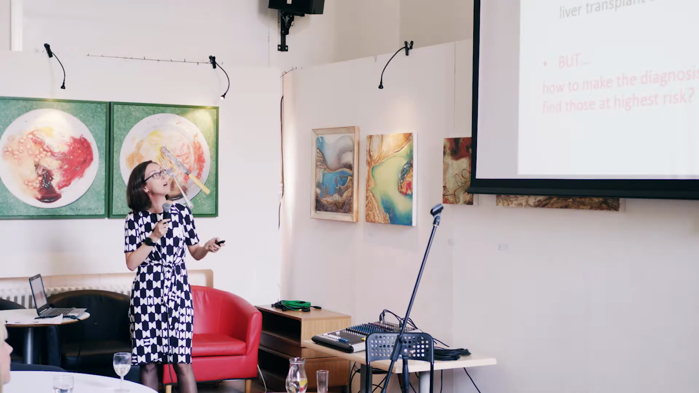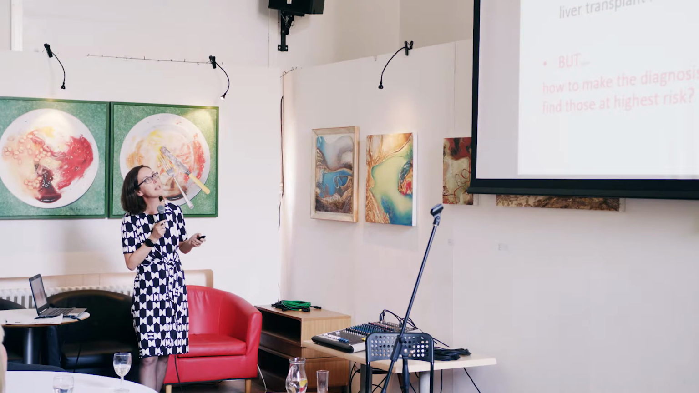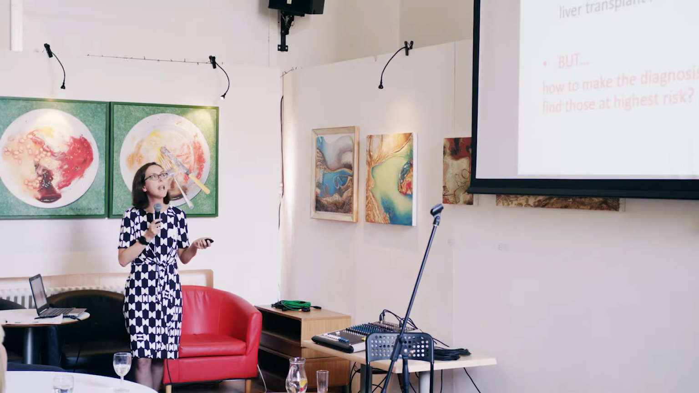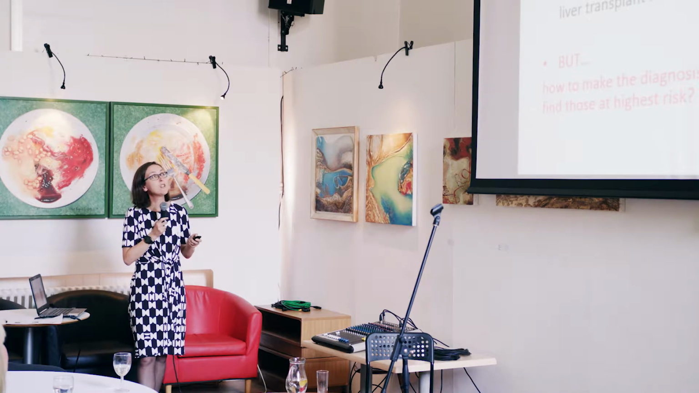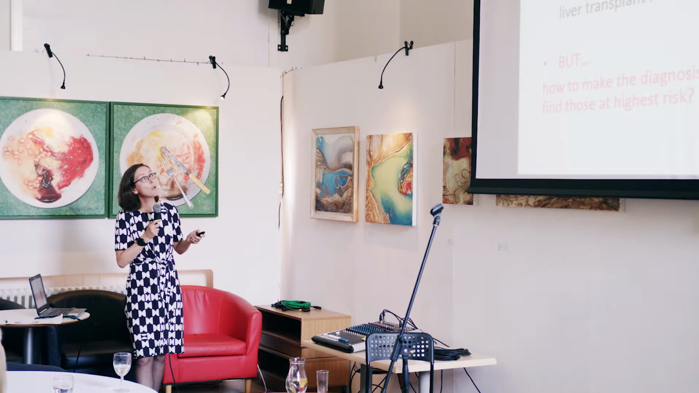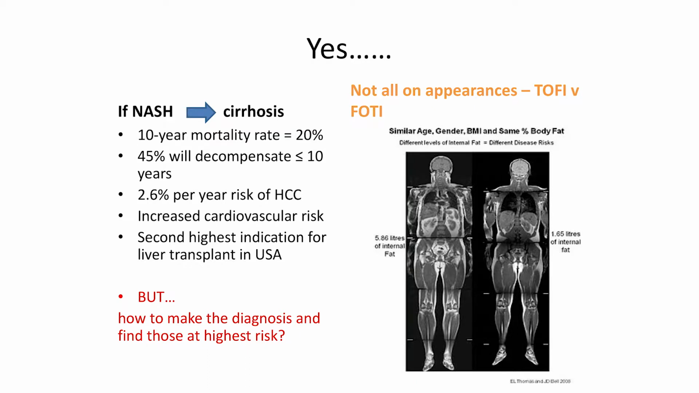We know that this is important because NASH progressing to cirrhosis has a 10-year mortality of 20%. 45% of them will decompensate their livers, which for those of you who aren't medical, means they'll turn yellow, they'll develop edema in their legs, they're at risk of bleeding disorders, and essentially are pretty sick. 2.6% per year will get hepatocellular carcinoma, there's the increased cardiovascular risk, and it's also the second highest indication for liver transplant. So how do we actually manage to pick up the ones that we need to pick up at an early stage and do something about it?